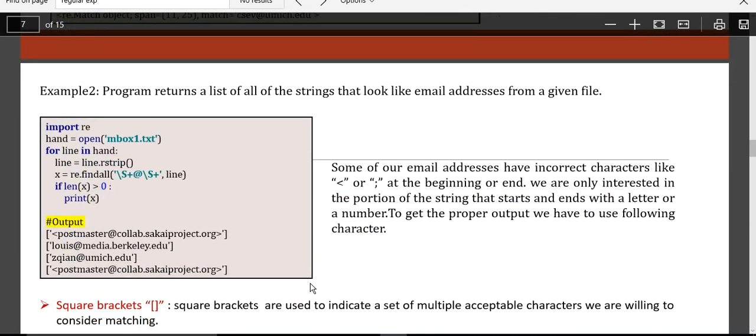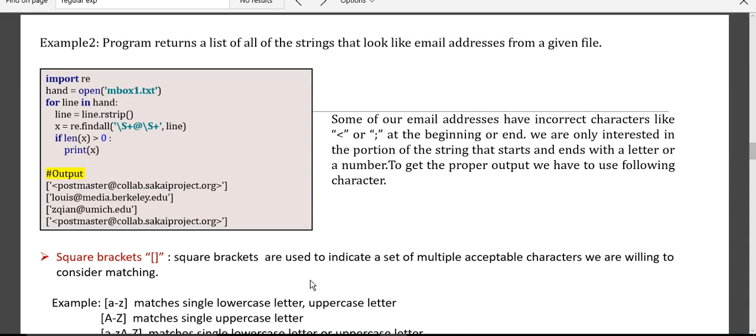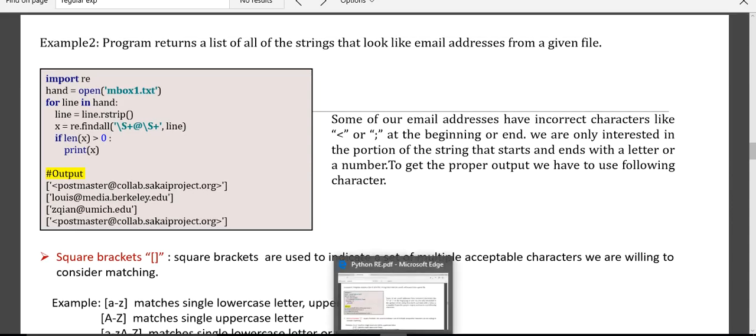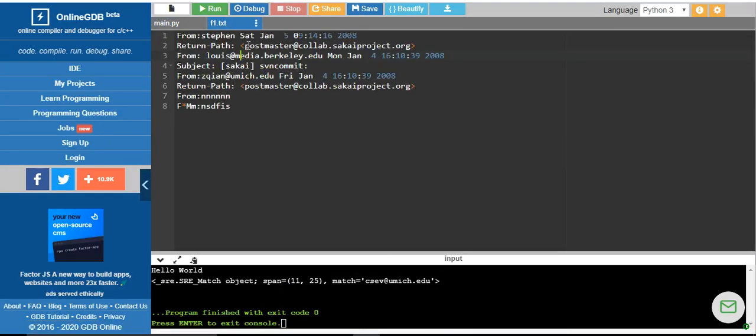Okay, next we will move on. Say for example, I want to return a list of all the strings that look like an email address from the given file. We had seen previously the file f1.txt. From this f1.txt I want to extract all the email IDs that are available.